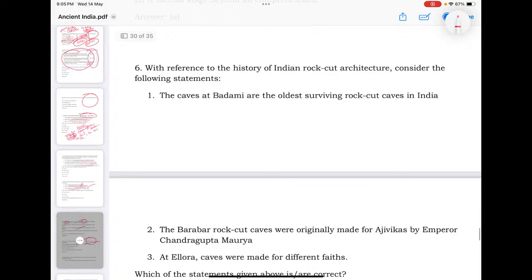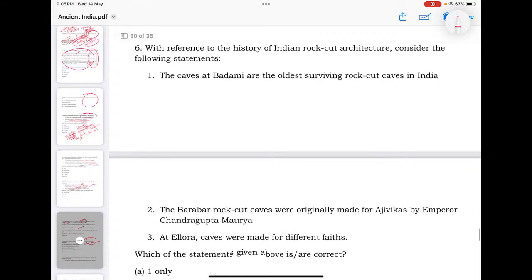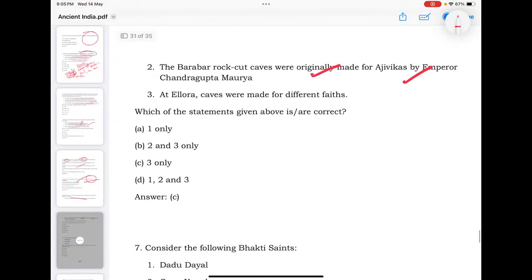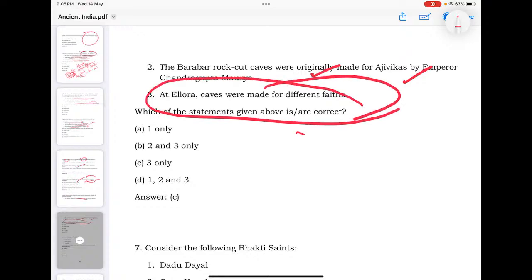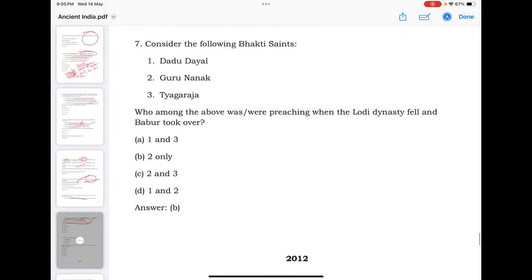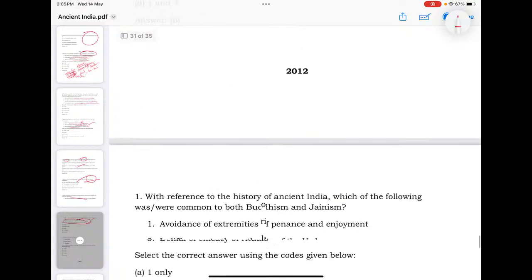With reference to history of Indian rock art architecture, caves at Badami are the oldest surviving, which is wrong. Barabar caves we have were originally made for Ajivikas by Emperor Chandragupta Maurya. Then see at Ellora, caves were made for different faiths. Yes, caves were made for different faiths. That is fine. Dadu Dayal, Guru Nanak, Tyagaraja, you see, who were all preaching when the Lodi dynasty fell and Babur took over. Okay, that was the question.